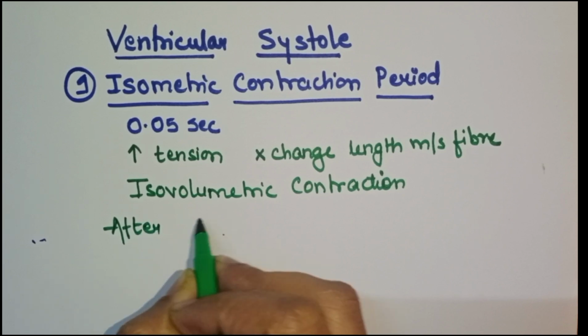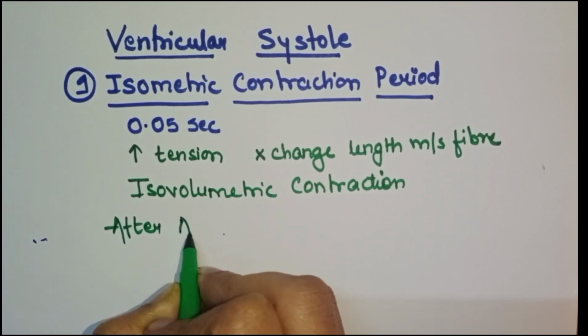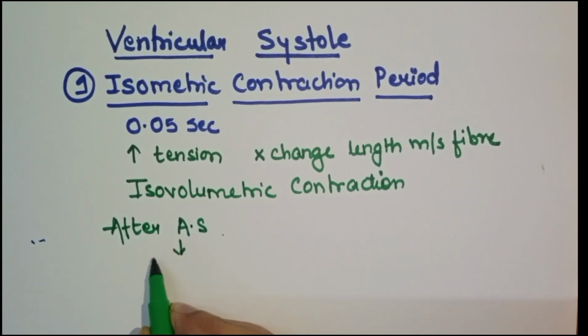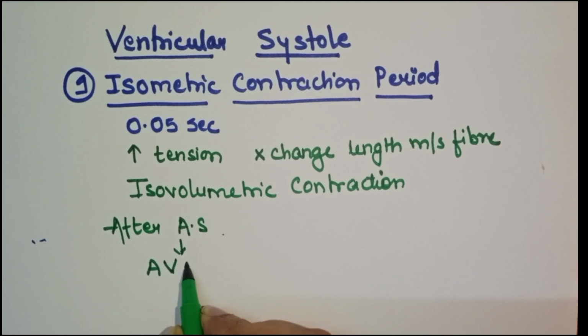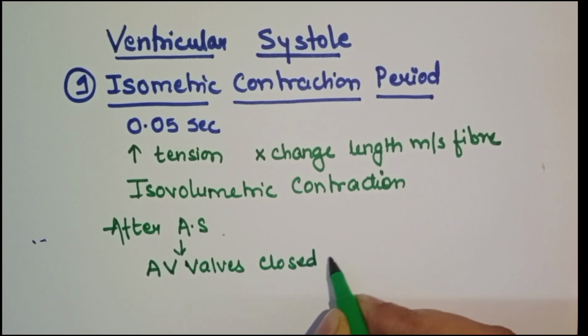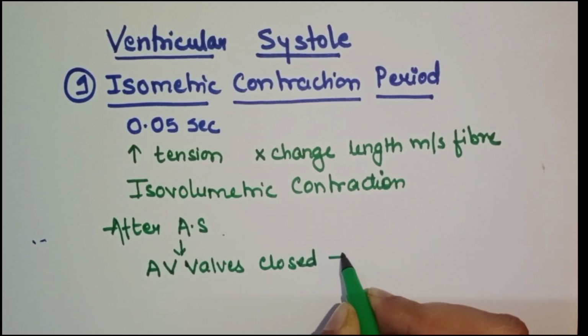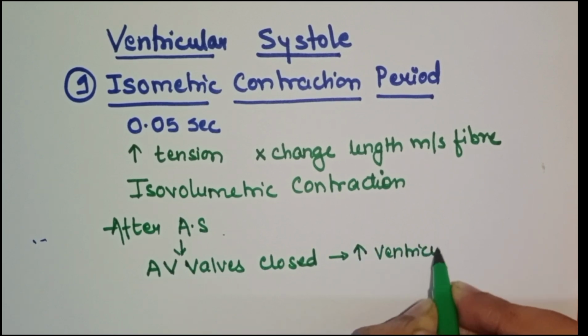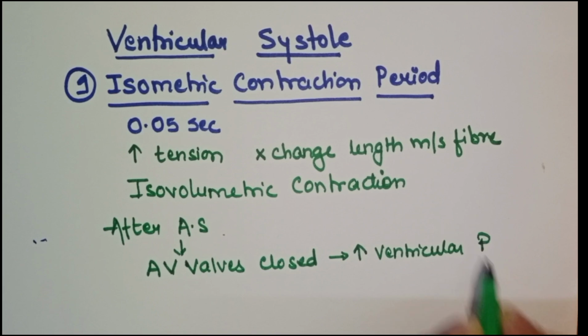What happened? Immediately after atrial systole, the atrioventricular valves are closed due to increase in ventricular pressure.